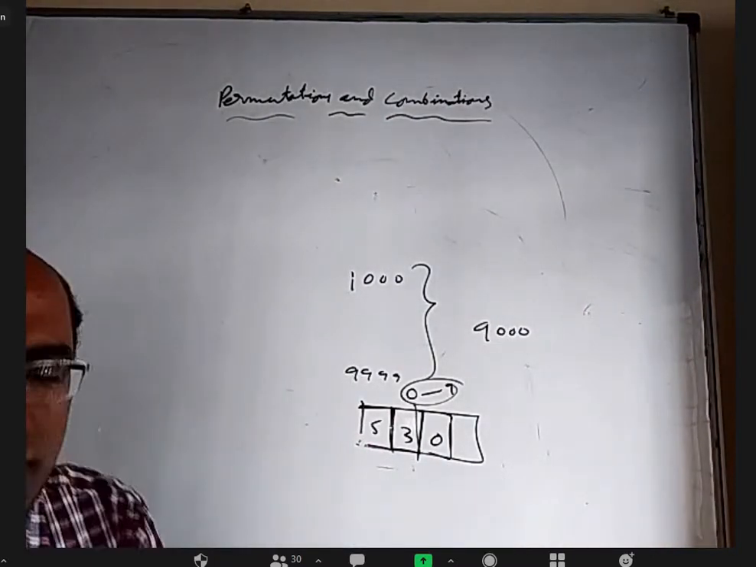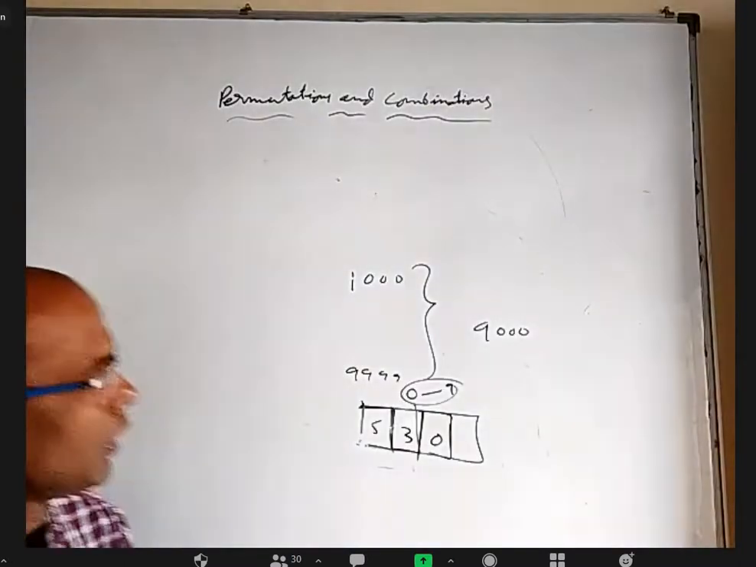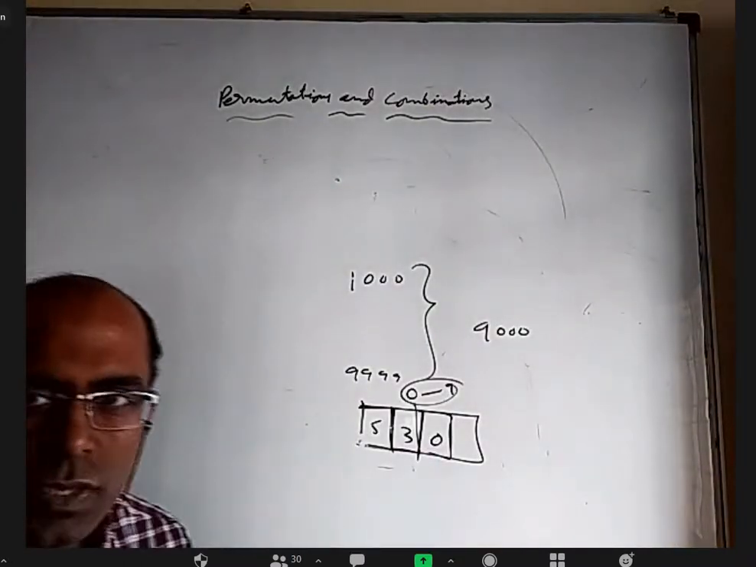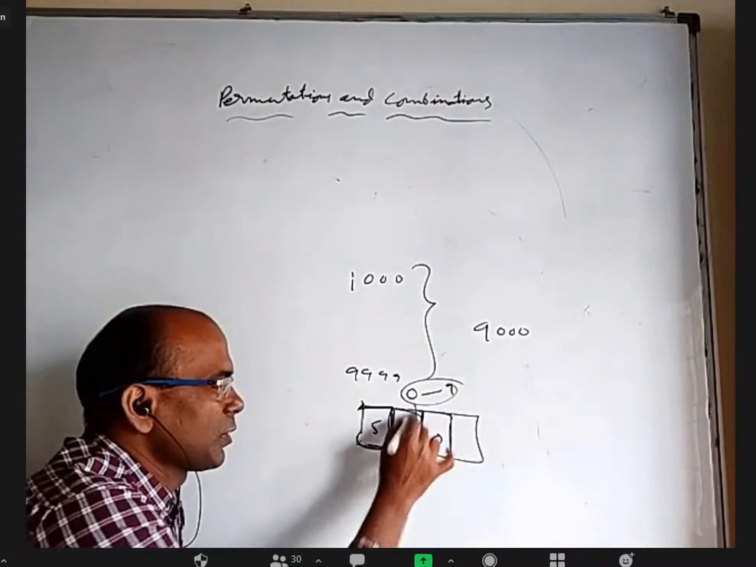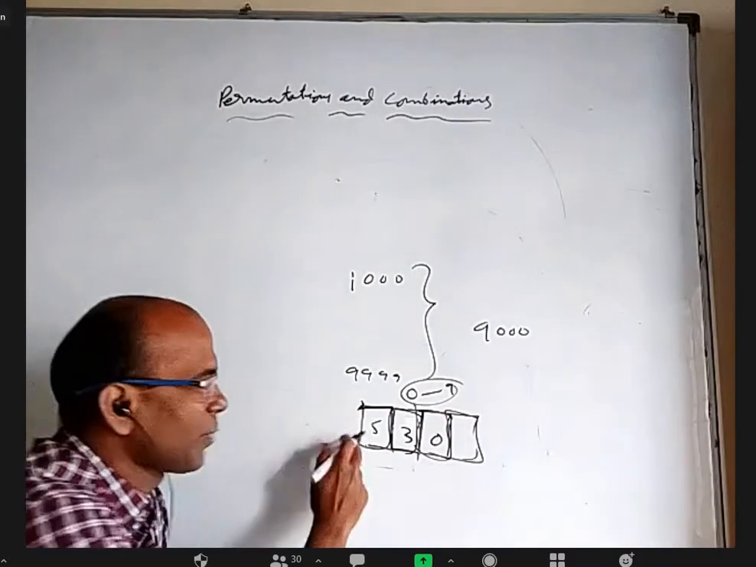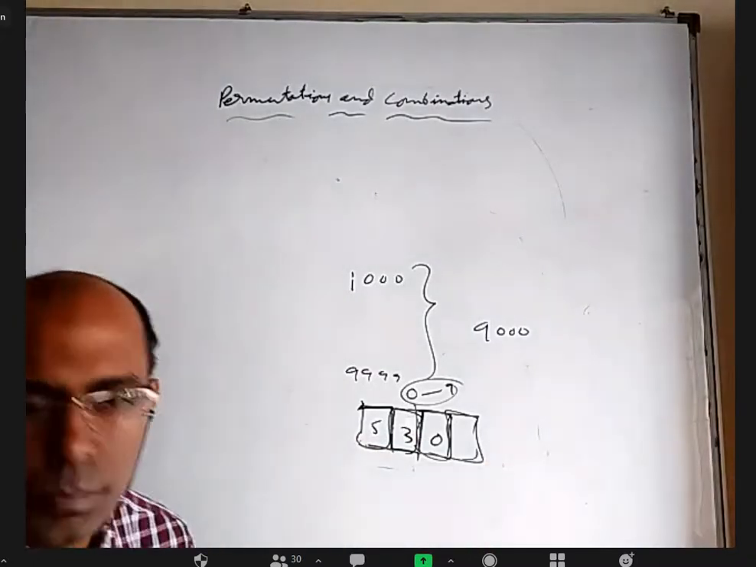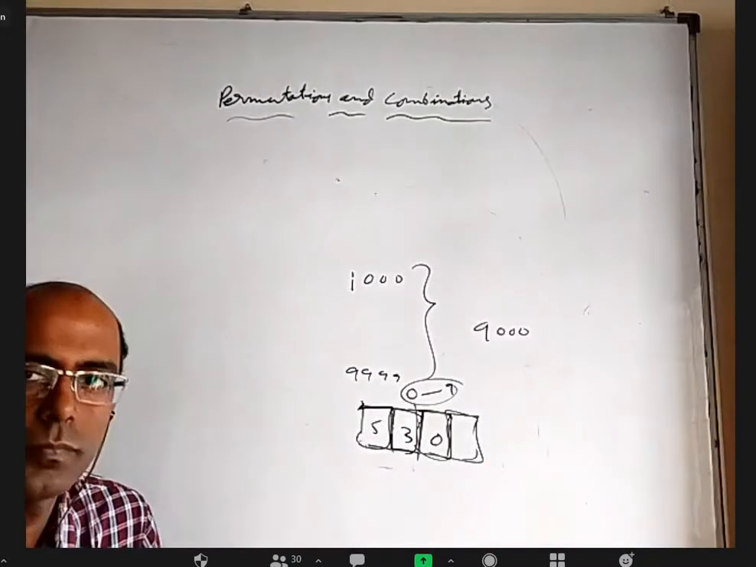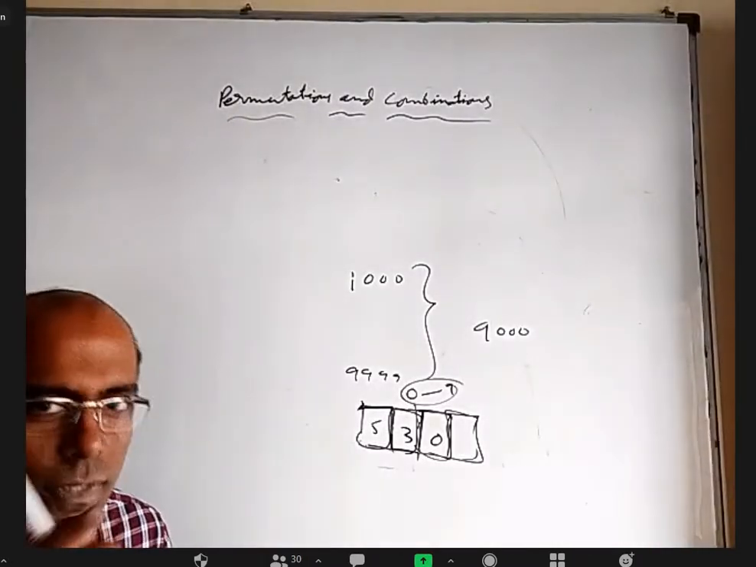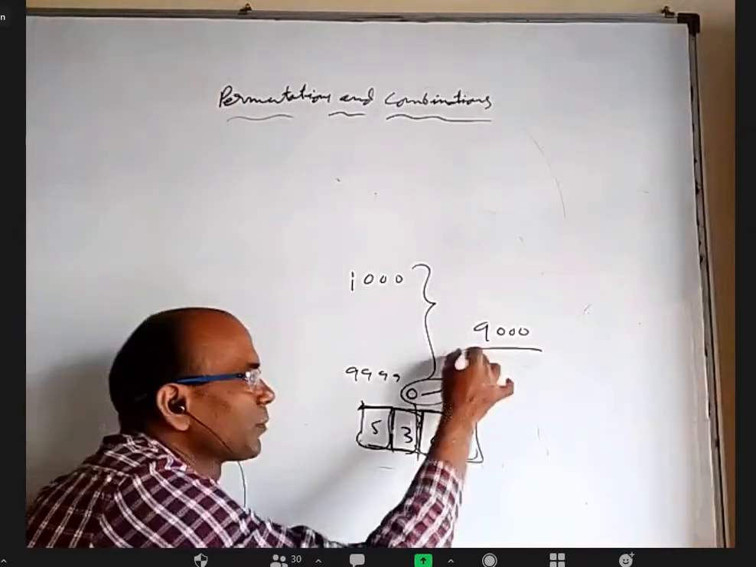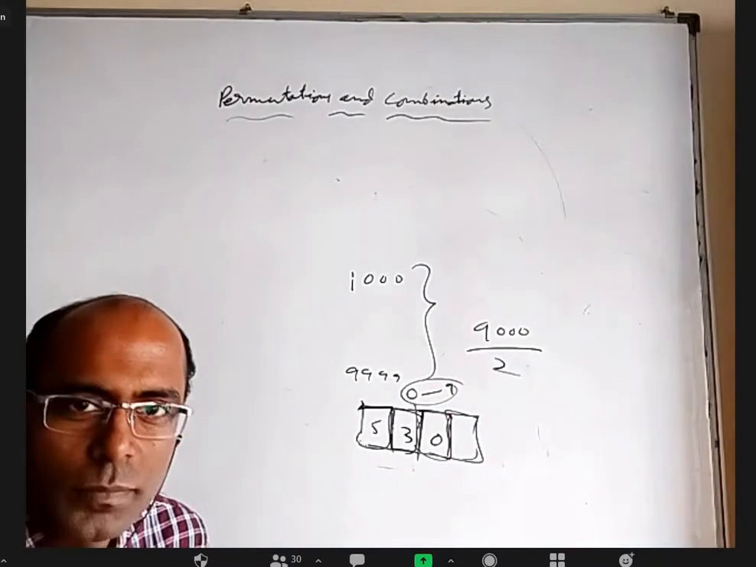Okay. Now let me ask another question. How many 4-digit natural numbers are there where, when you add this number plus this number plus this number plus this number, the sum of the digits should come an odd number? So 9,000 by 2. Yes, it is simply 9,000 by 2. Why? You want to explain?